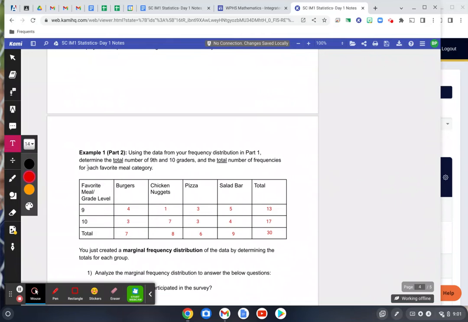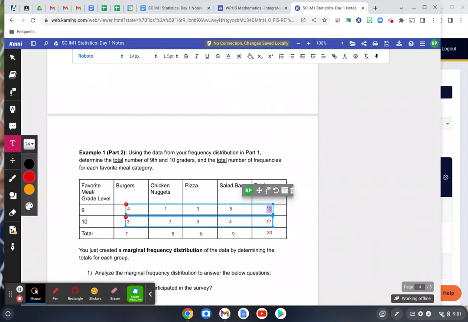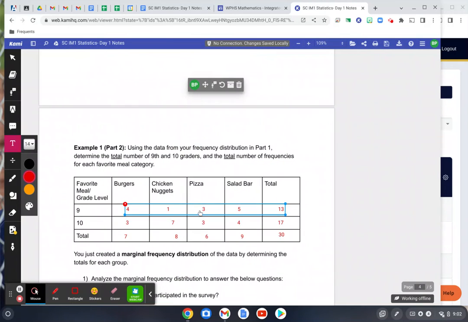Alrighty, so once you transfer everything down, it should look something like this now with the totals included. Now, as you can see, there were only 13 freshmen surveyed, where there were 17 sophomores surveyed. And if you consider this, 3 out of 13, right? If we're considering just the freshmen, which is 13, that's 3 out of the 13 that preferred pizza. And if you do 3 divided by 13, I think that comes out to 23%, if I remember correctly.